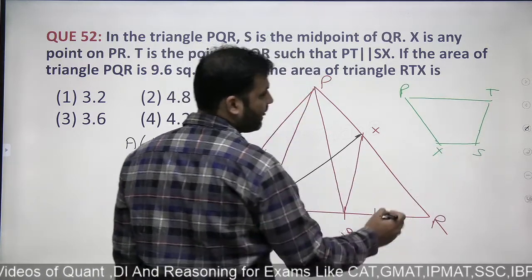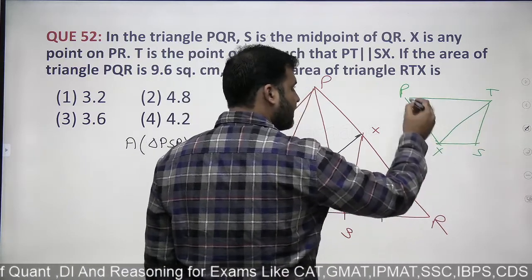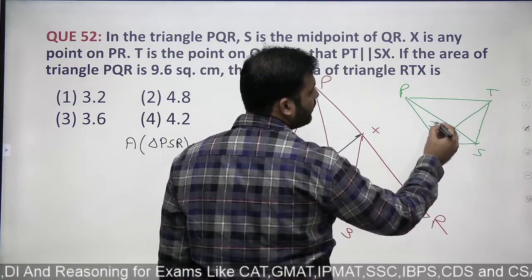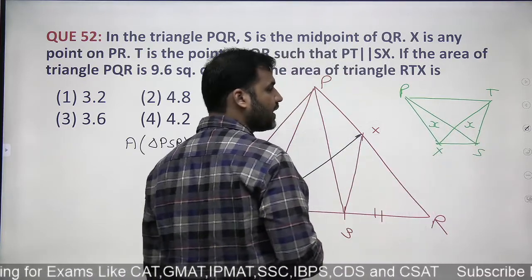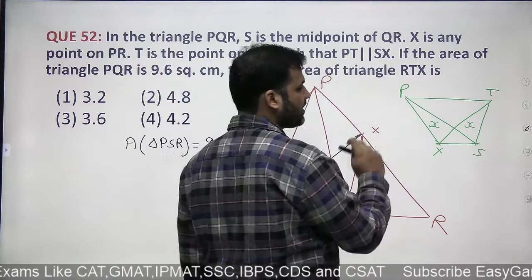PTSX is a trapezium. And we know that in a trapezium, area of both of these two triangles will be same. ये दोनों triangle का area same बनेगा. क्यों बनेगा? It's a basic property of trapezium. ये सबको आना चाहिए.